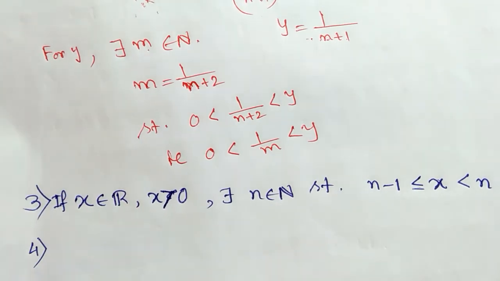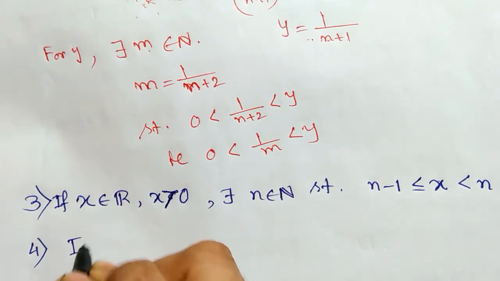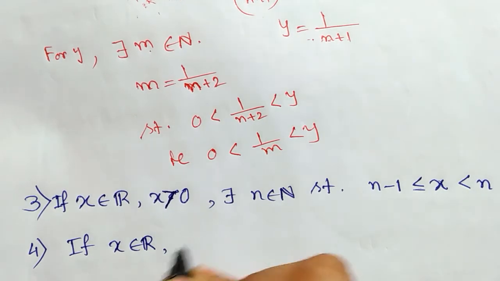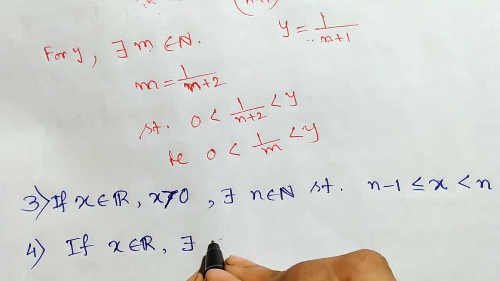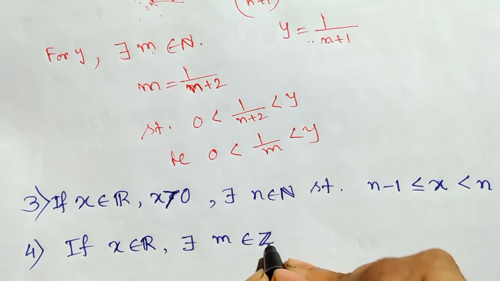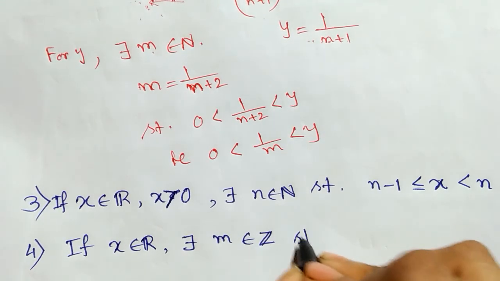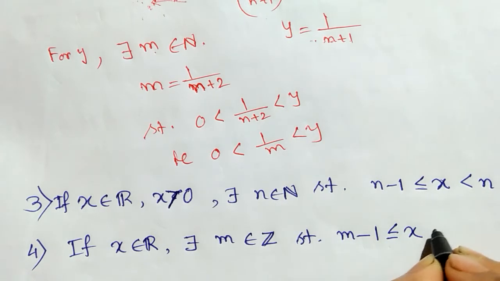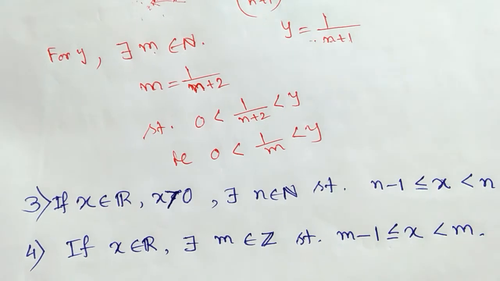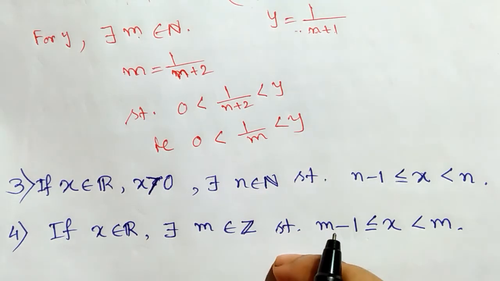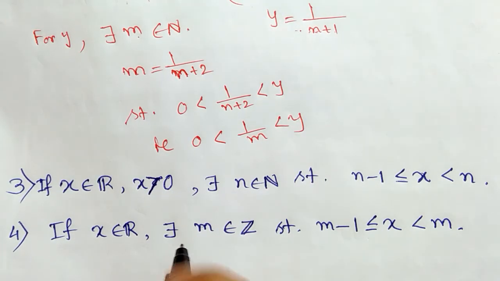Now our fourth deduction is, if x is any real number, then there exists an integer m such that m minus 1 less than or equal to x less than m. So what is the difference between these two deductions?